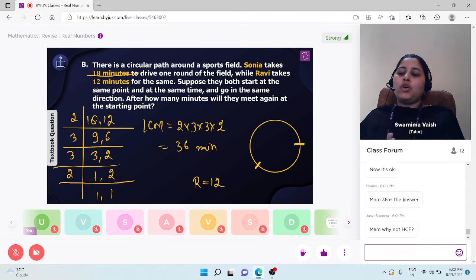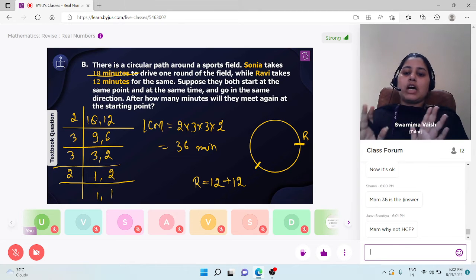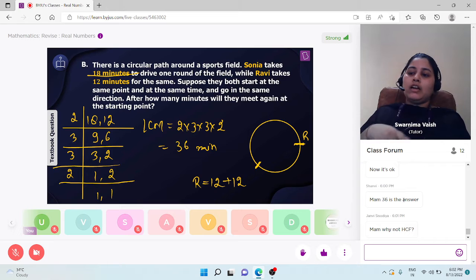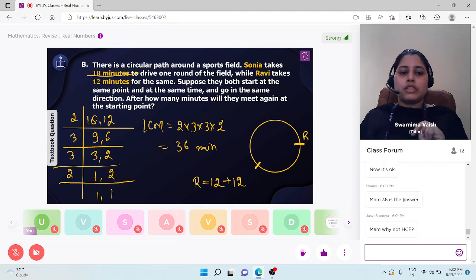Okay. Now, Ravi is here after 12 minutes. So Ravi starts for the second round. Ravi completes the second round in again 12 minutes. Means now 24 minutes are over. So after 24 minutes, Ravi is again here after completing two rounds.